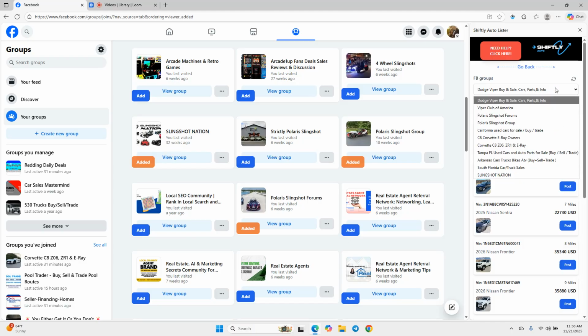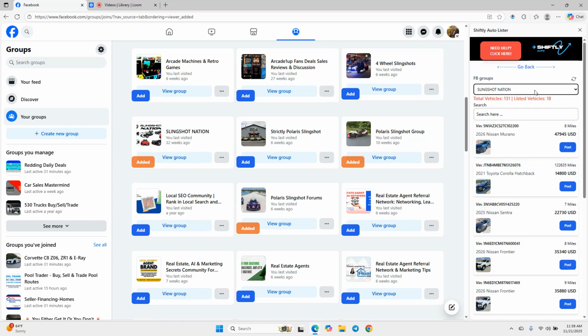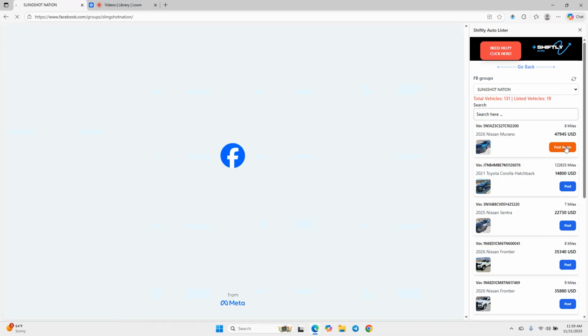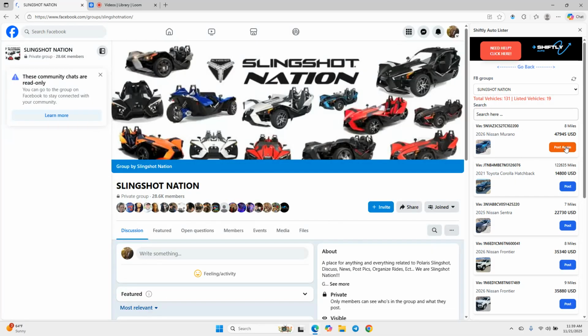Once I have them all added to the tool, I just find the group that I want to list. If you start typing the group out too, it will just start going to the letters. If I do, I can just type it and it goes right to it. But let's just say I want to post to this particular group here. I just select the group, and then all I do is find the vehicle I want to list and click Post. What it's going to do is open Facebook and go right to the group.